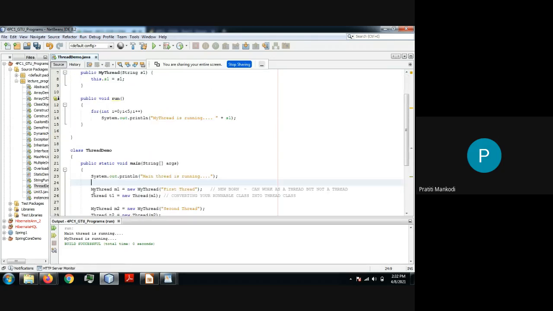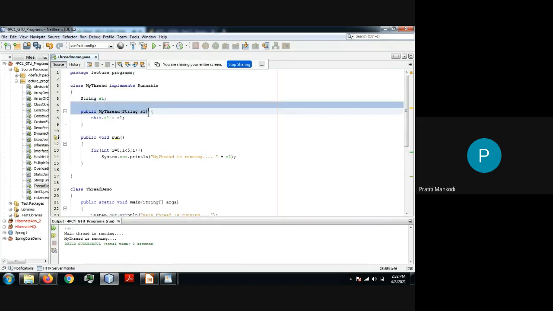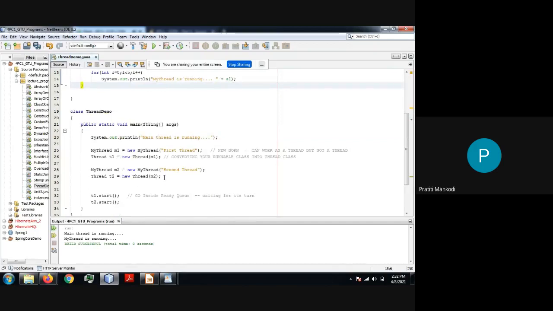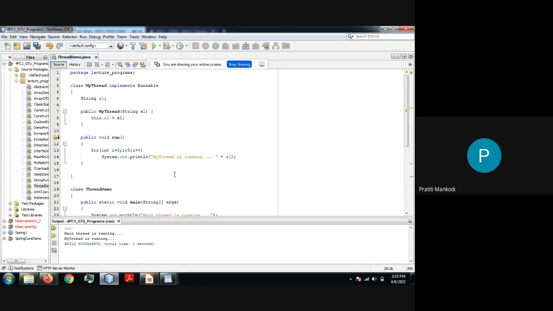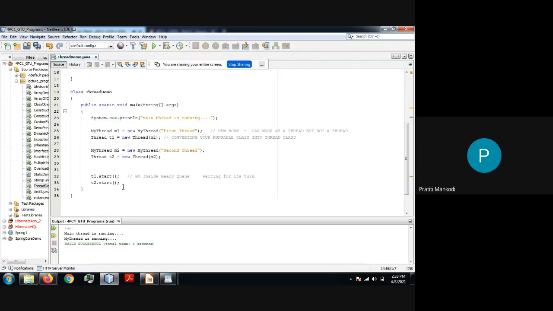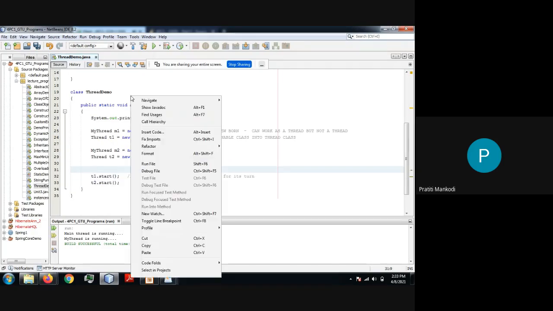Now what will happen when I create my first thread? The s1 will have "first thread" as an argument and it will print first thread. And when I create the second thread, the second object will have "second thread" as its parameter, and that will be printed, right? And I have started both the threads. Let's see how it is working.